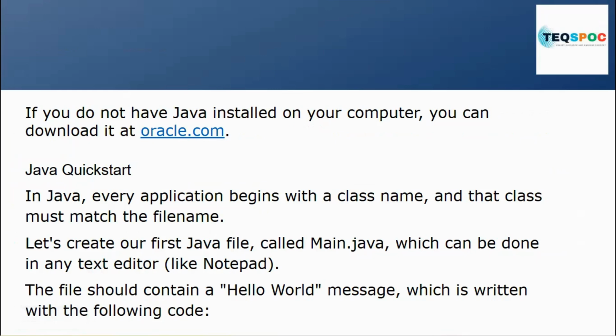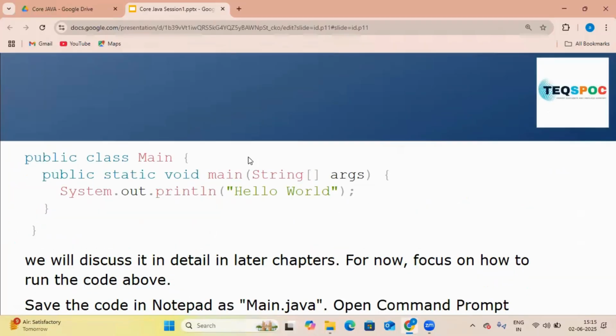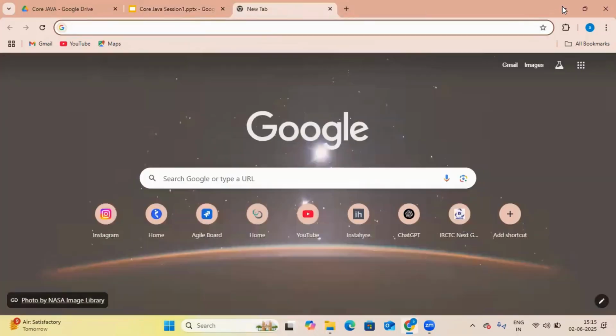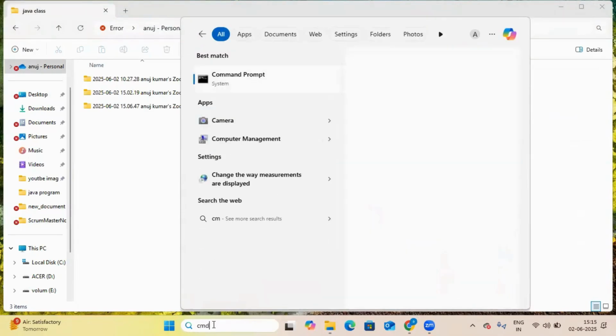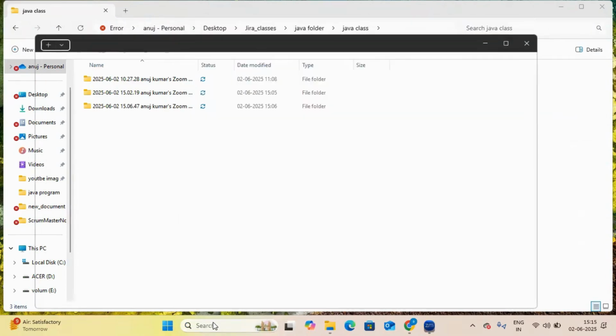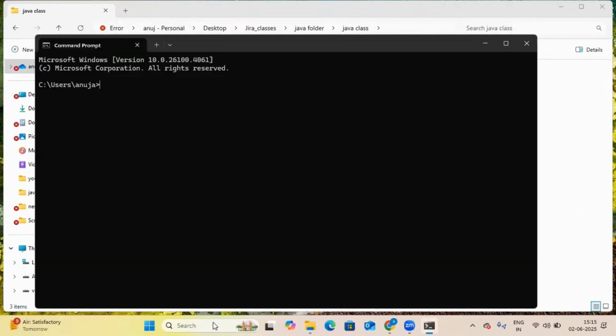For that, we have to write a few command lines. Open CMD, that is the command prompt. One minute. Okay, move here, click here, write CMD. Okay. If your system has already installed Java, you can check it from here. You have typed CMD and the CMD has been opened. Now you can write java dash version.